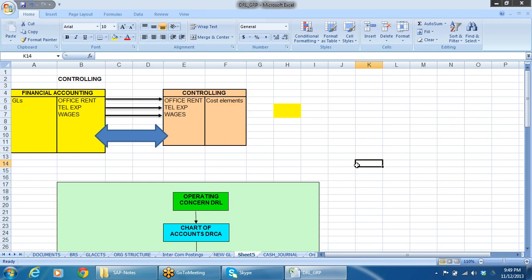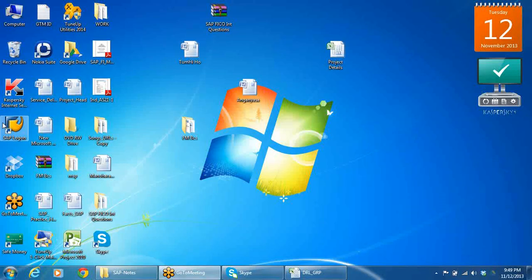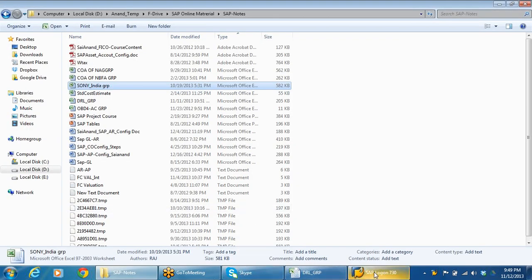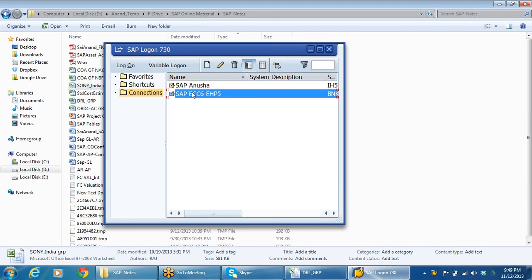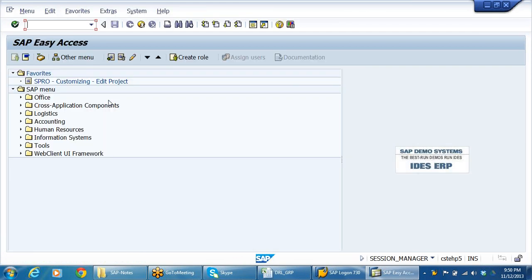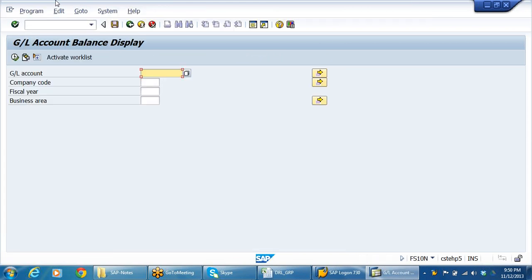Say for example, let us open SAP. Say we have FS10N, and we have our company code DRLB.